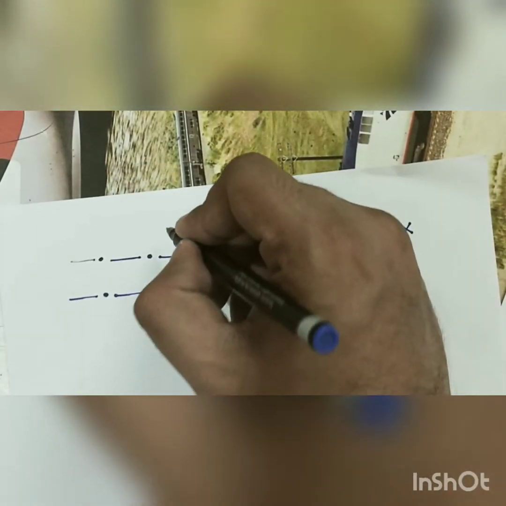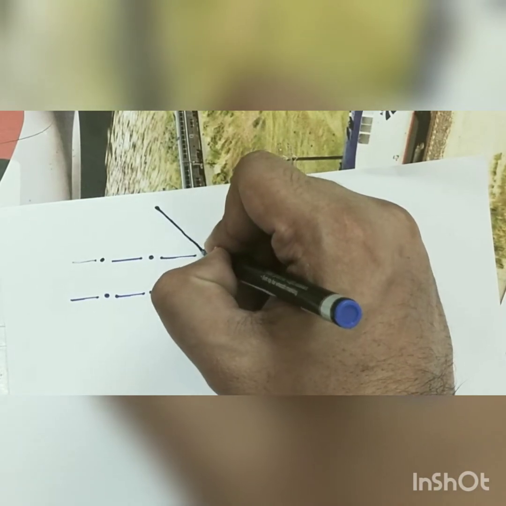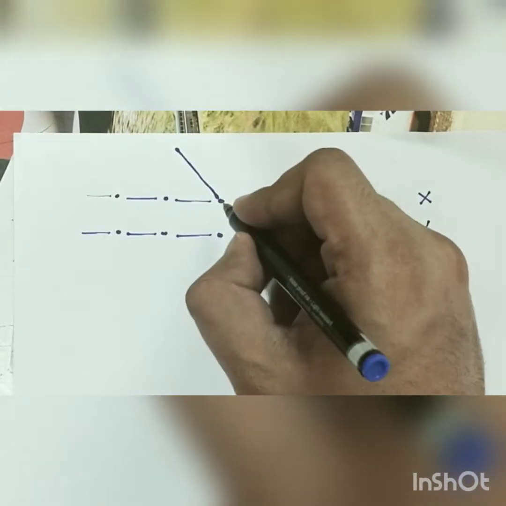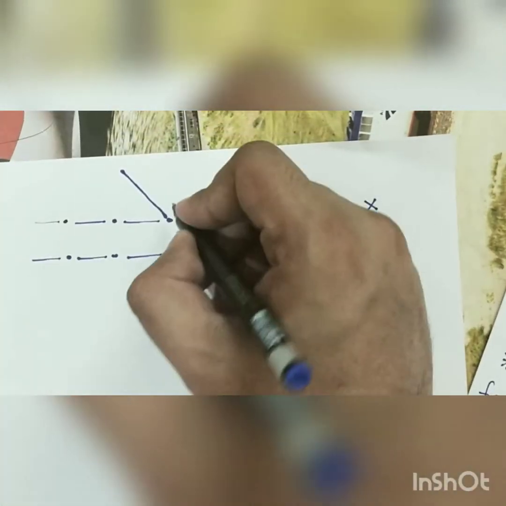Now an incident X-ray of wavelength lambda is interacting with an electron present in this atom, and it is reflected.